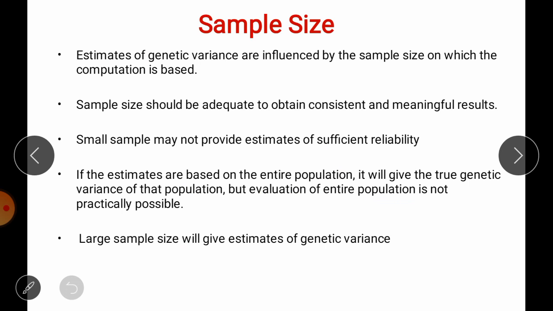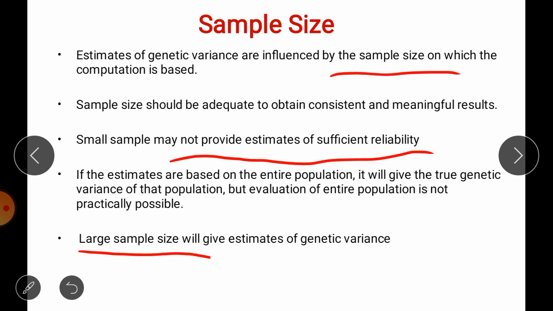The next one is sample size. The estimates of variance are also influenced by sample size. If the sample size is small, it will be unable to make proper estimates of the variances. Your estimate should be based on the entire population, and it will explain the true genetic variance of the population, and hence we require a large sample size in order to get reliable and valid genetic variances.